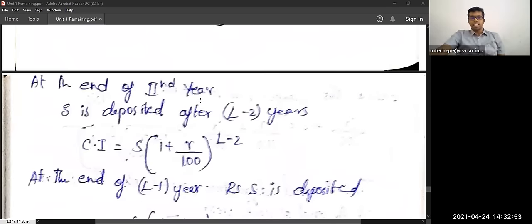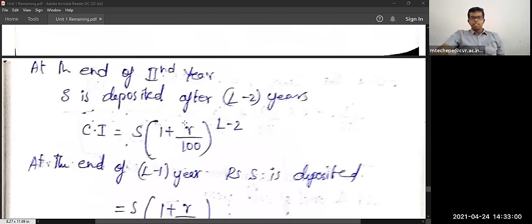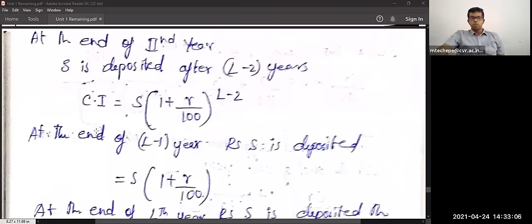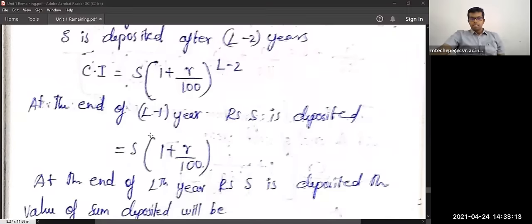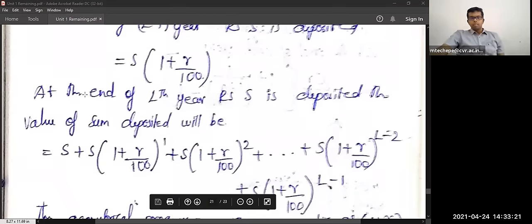So at the end of second year, yes, the deposit after L minus 2 years is nothing but S into (1 plus R by 100) whole power L minus 2. At the end of the L minus 1th year, rupees S is being deposited, that is S into (1 plus R divided by 100). At the end of the Lth year, rupees S is deposited.